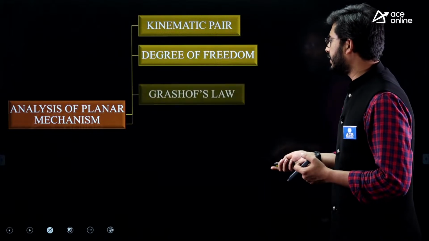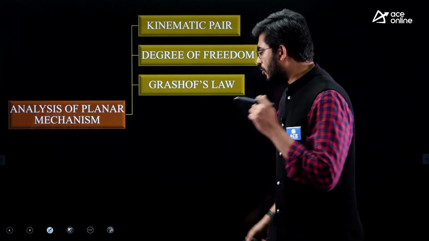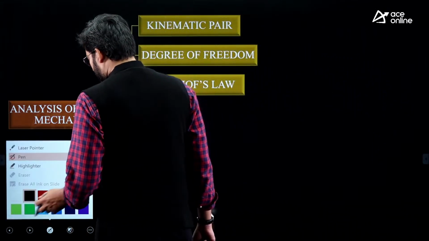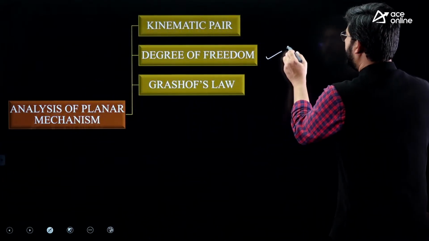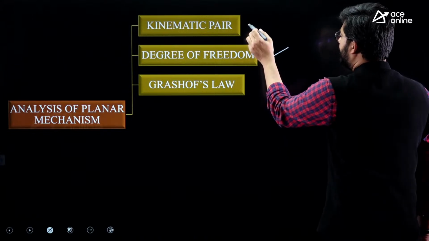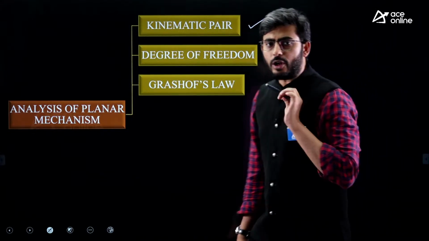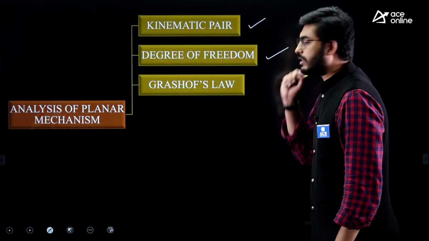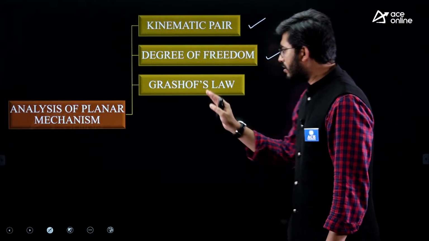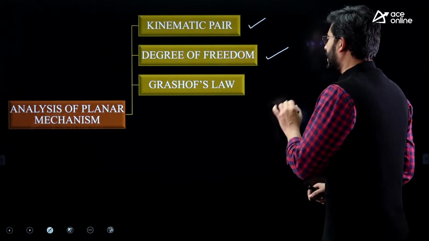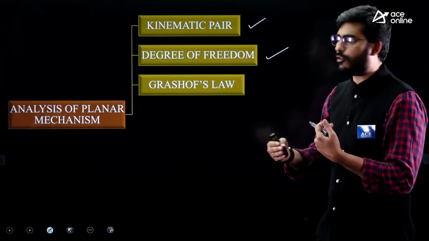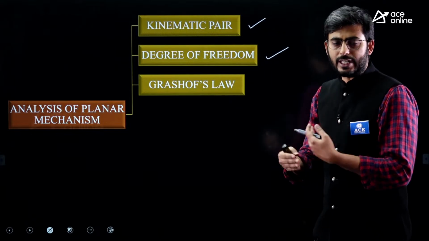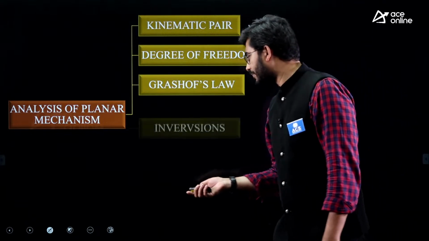The third one is Grashof's law. Most of the time, the observation is that from degree of freedom and kinematic pair, we have seen a larger number of questions consistently repeated. For Grashof's law, they have not repeated questions, but they have given a single-formula question: what is Grashof's law? That question was repeated.